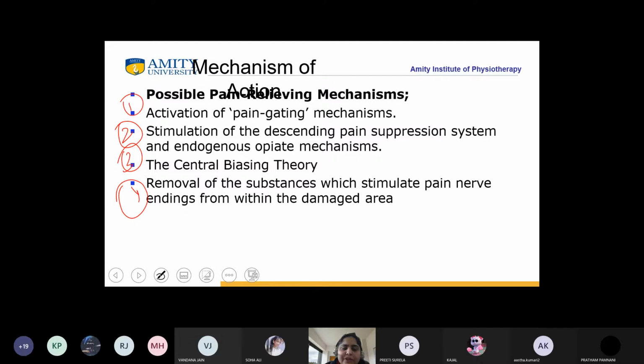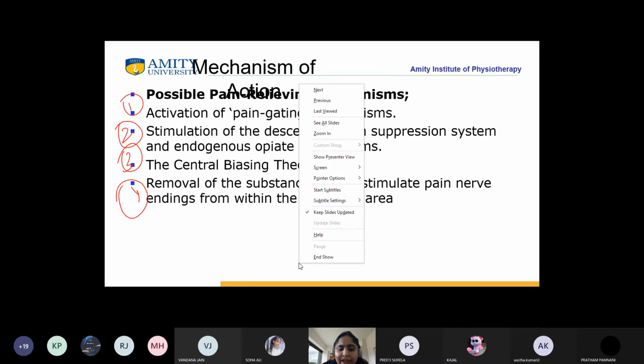Number one is activation of pain gate mechanism. Second is stimulation of descending pain suppression system and endogenous opioid mechanism. Third is the central biasing theory, and fourth is removal of substances which stimulate pain nerve endings from within the damaged area.